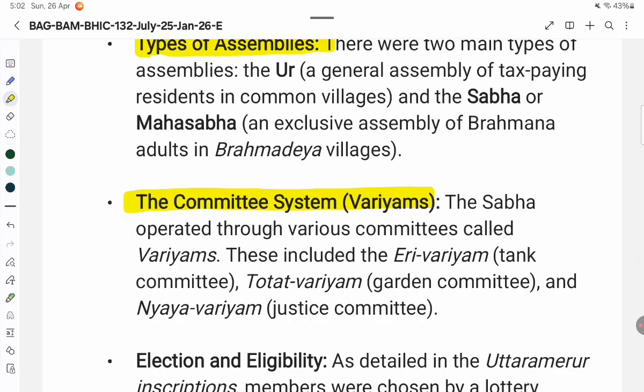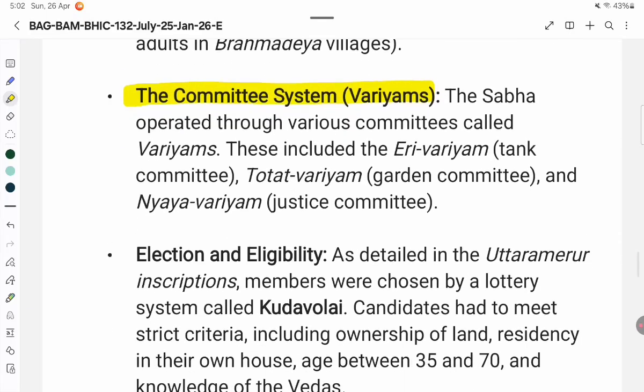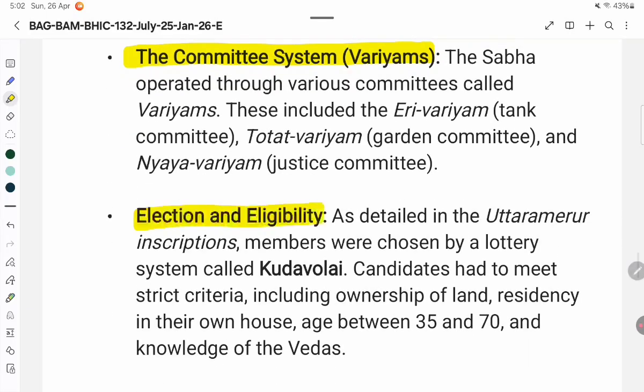Election and eligibility. As detailed in the Uttaramerur inscriptions, members were chosen by a lottery system called Kudavolai. Candidates had to meet strict criteria, including ownership of land, residency in their own house, age between 35 and 70, and knowledge of the Vedas.